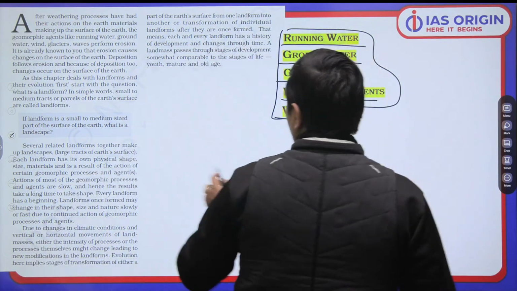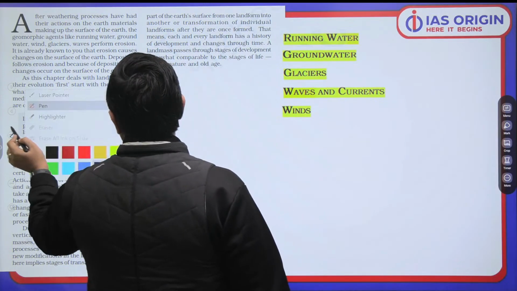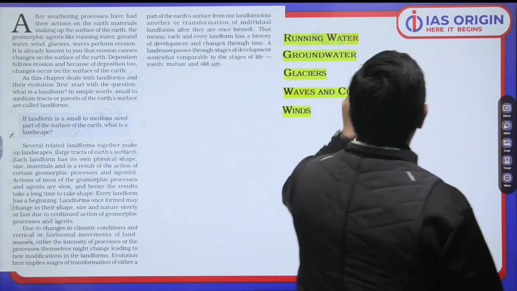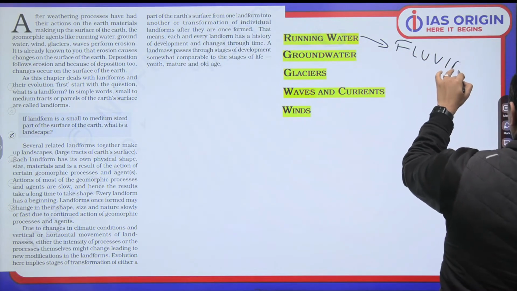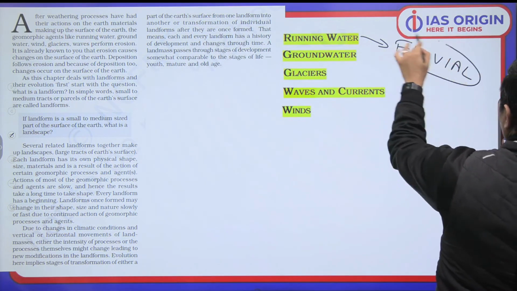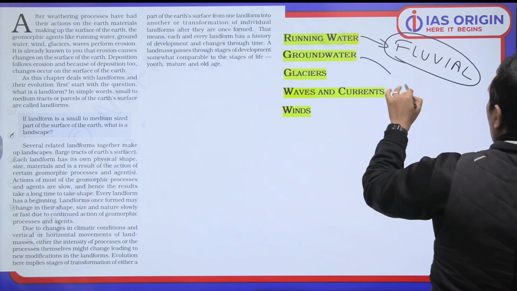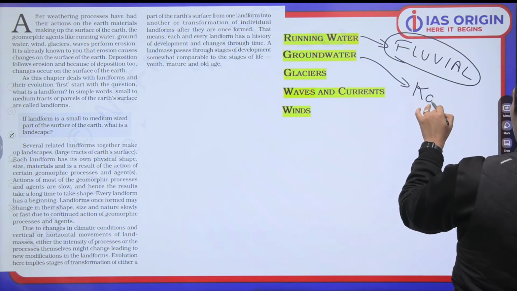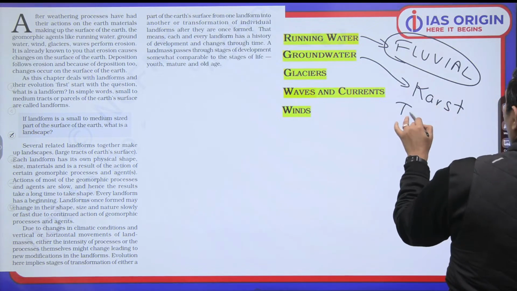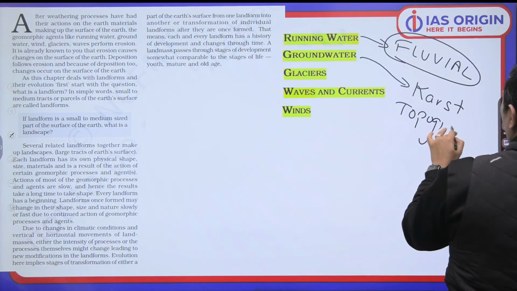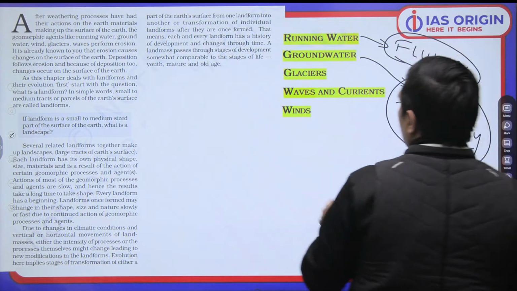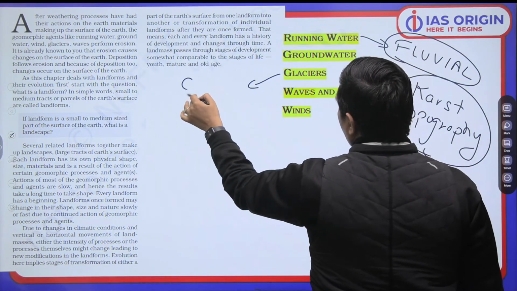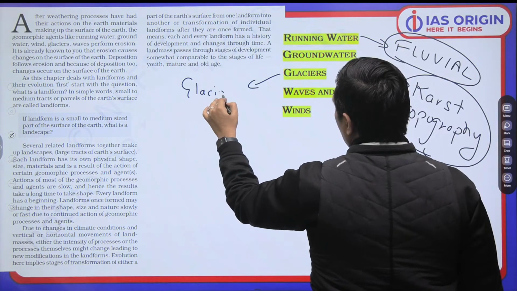In a way, I would like to clarify to you that whenever a landform is formed by running water, it is known as a fluvial landform. For groundwater, we have karst topography, limestone-based karst topography. For glaciers, we have glacial landforms.